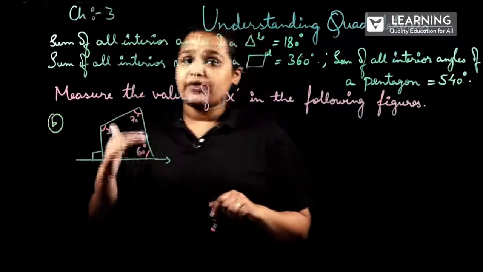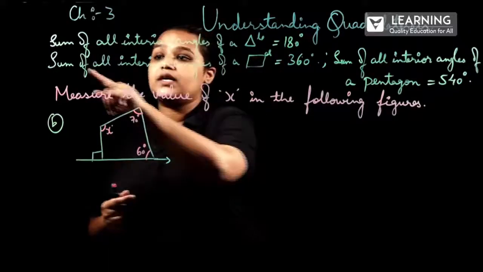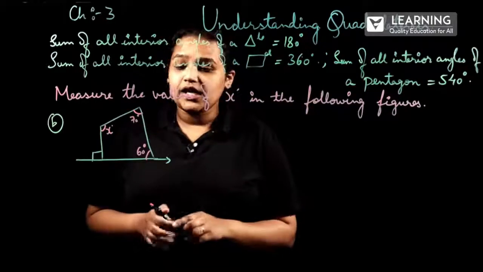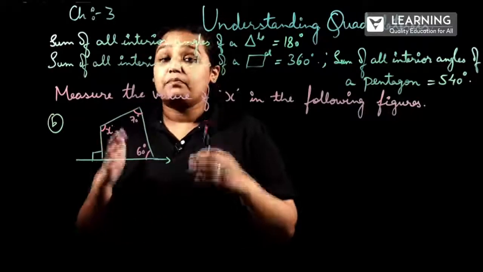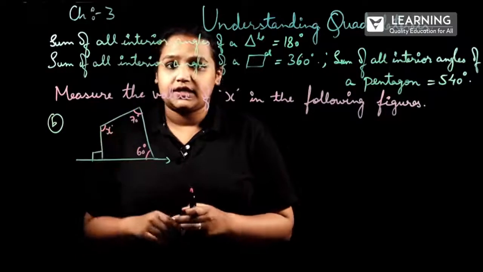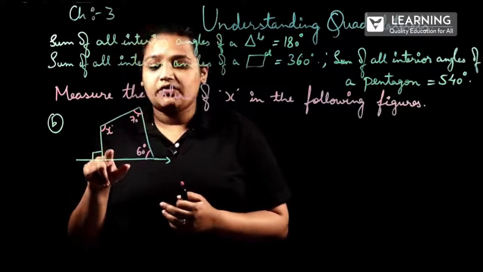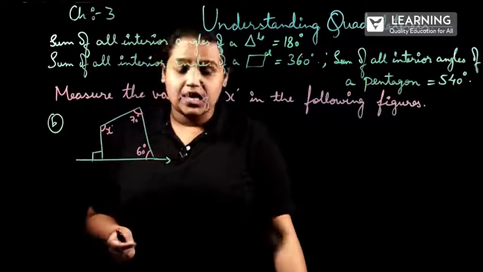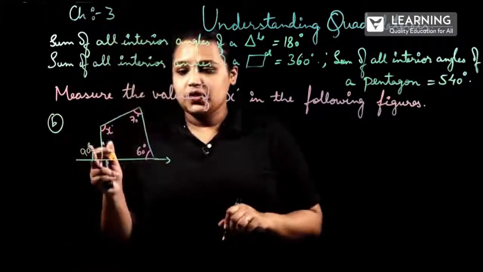So now how to find out the value of x? Here what we have to remember? We have to remember the sum of all interior angles of a quadrilateral is 360 degrees, right? So here 1, 2, 3, 4, 4 sides means quadrilateral, but here one more angle is missing. They have not given this angle. How much will be the value? It is so simple. When you see the exterior angle of this missing angle, it is given like this. This shows 90 degrees. Correct?